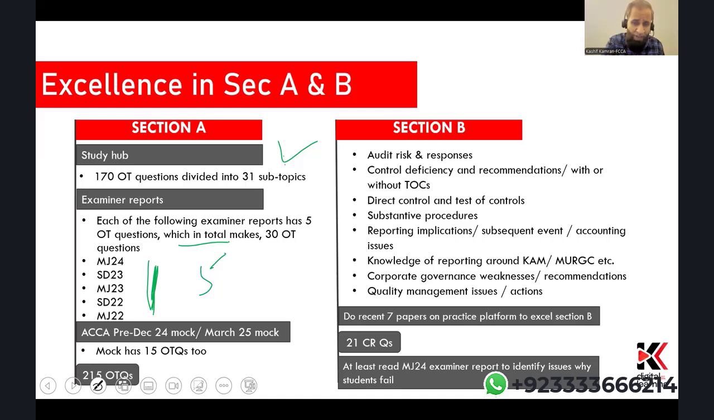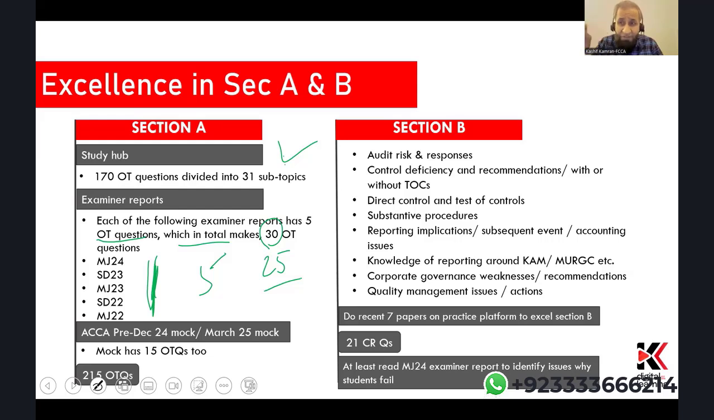Sorry, just one calculation error here. Each report has 5 OT questions, that's fine. But if you do these 5, it makes it 25, right? Not 30. But if you do 6, it will make it 30. If you do 7, it will make it 35, right? So it's up to you how many examiner reports you are doing. If you do 5, it's 25 OT questions you're getting out of those 5 examiner reports. If you do 6, then you get 30.